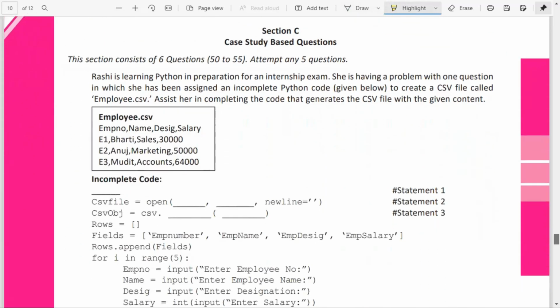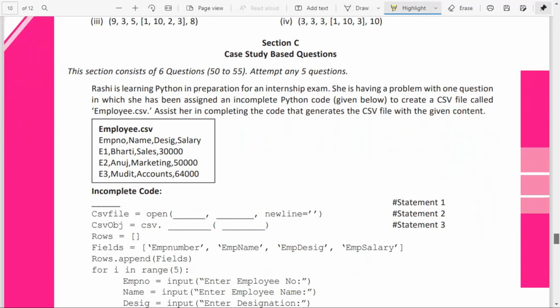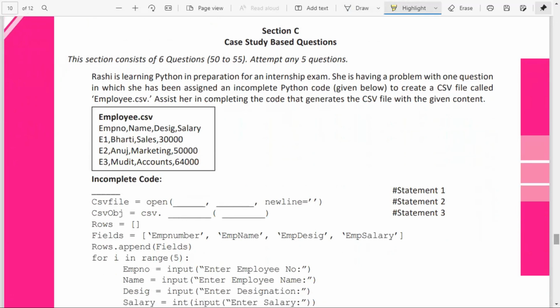Moving to section C, this is a case study based question. Read the question; any 5 questions you have to attempt. Rashi is learning Python in preparation for the internship examination. She is having a problem with one question in which she has been assigned an incomplete Python code to create a CSV file called employee.csv. Assist her in completing the code that generates the CSV file with the given content. Okay, so this is the CSV file.